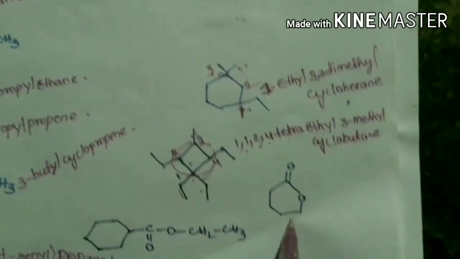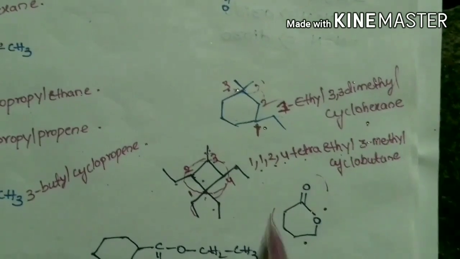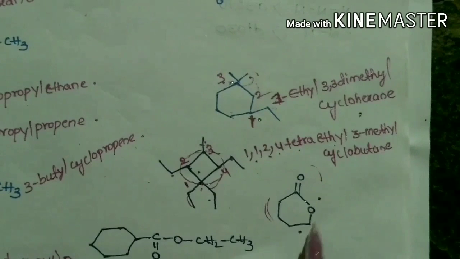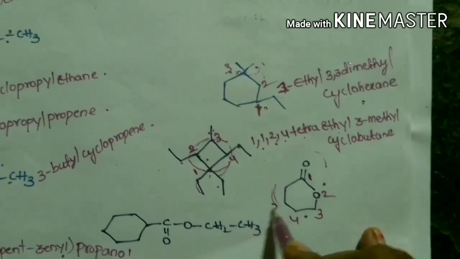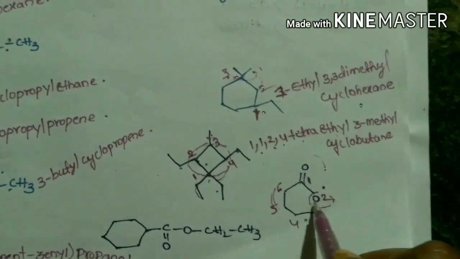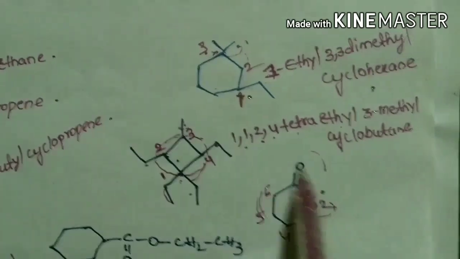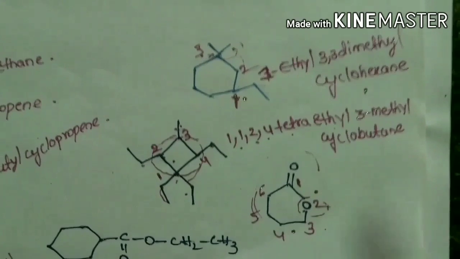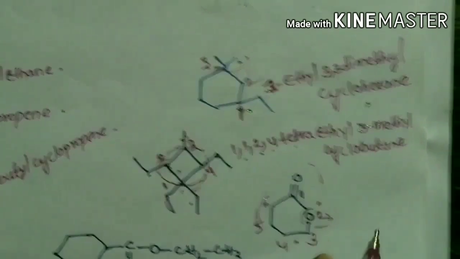Coming to this compound, this is an ester functional group. These cyclic esters are called lactones. While naming these compounds, let's start numbering from here: 1, 2. Here this oxygen is substituted at the second position. This compound can be written as 2-oxocyclohexanone. These cyclic esters are named as oxocyclohexanone, and we have to indicate the position of oxygen where it is present.